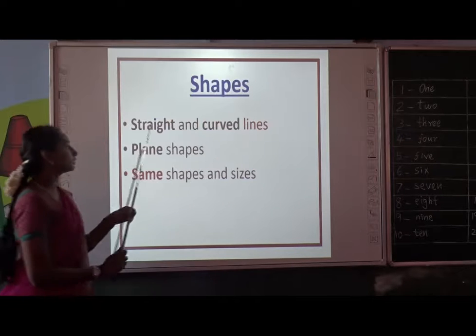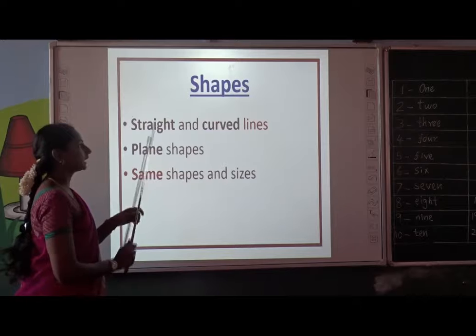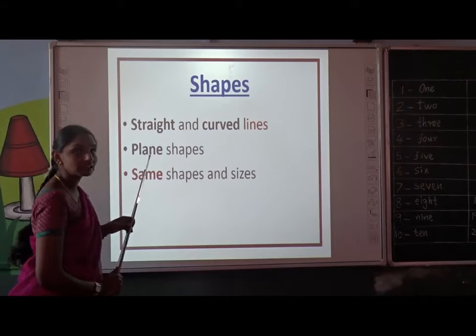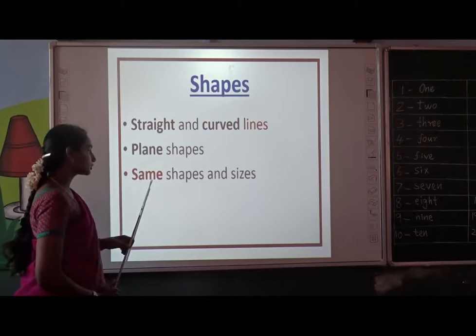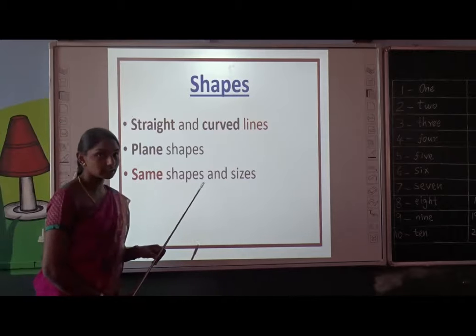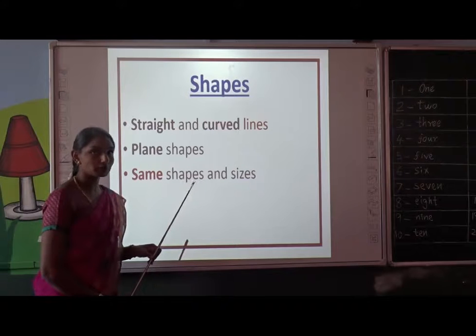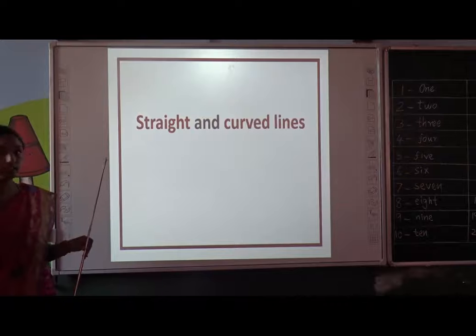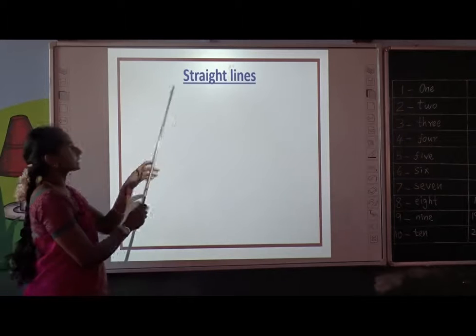See here, today we are going to discuss about straight and curved lines. After that we are going to learn plane shapes. After that we are going to discuss some same shapes and sizes. Is it clear, children? Shall we see one by one? Come on. First see straight and curved lines one by one. That's some examples. Okay. What is it?